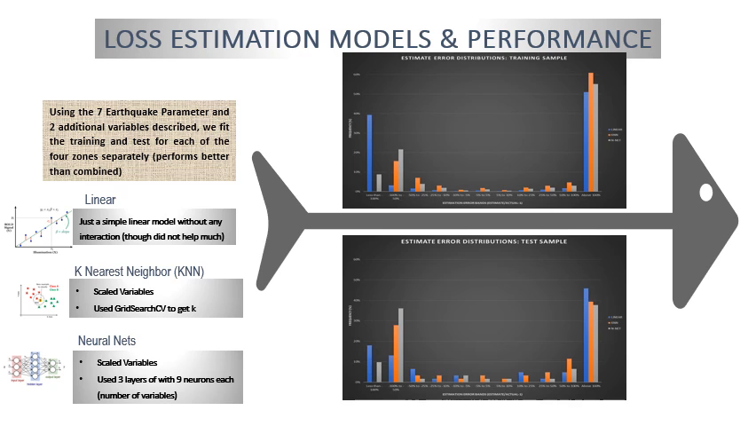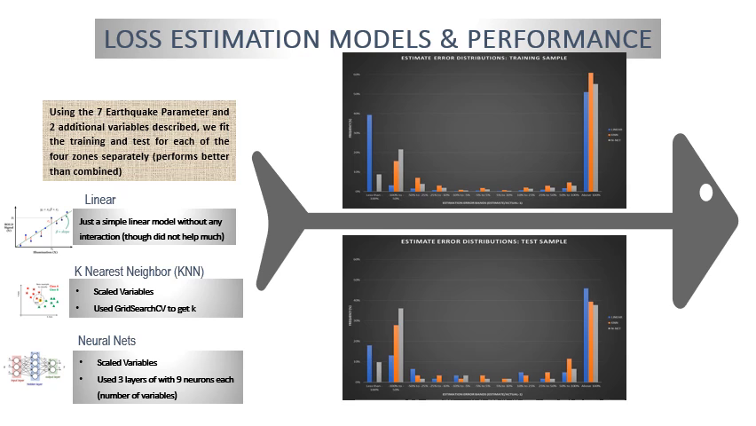Neural nets: we scale the variables and use 3 layers with 9 neurons each. Now, with my limited knowledge of neural nets, maybe this is a very simple model, and there can be better models out there.